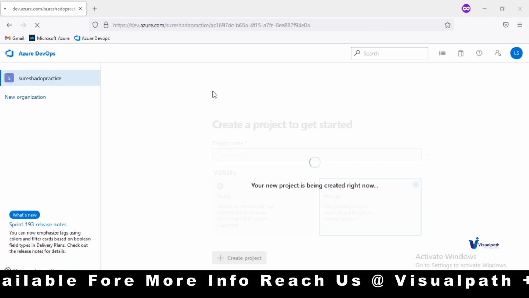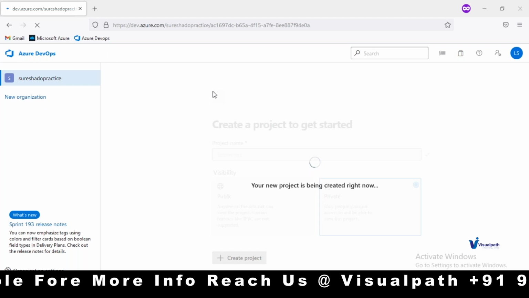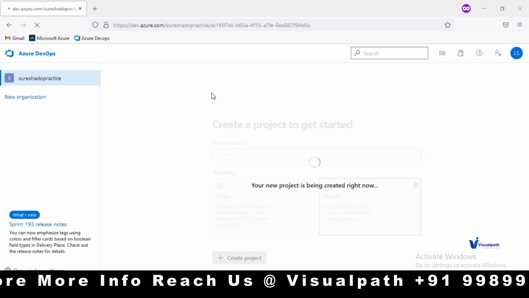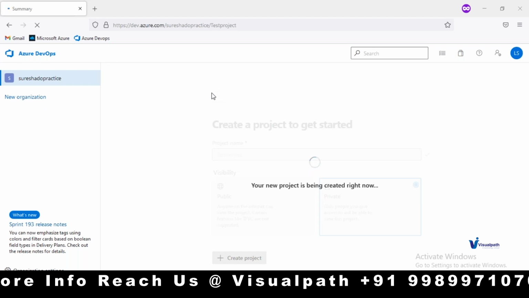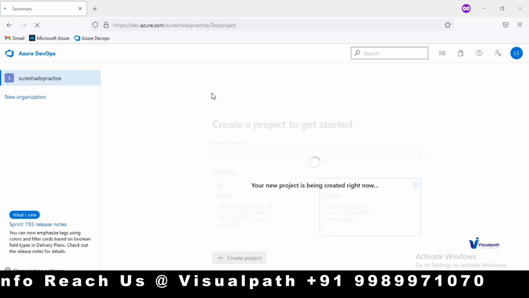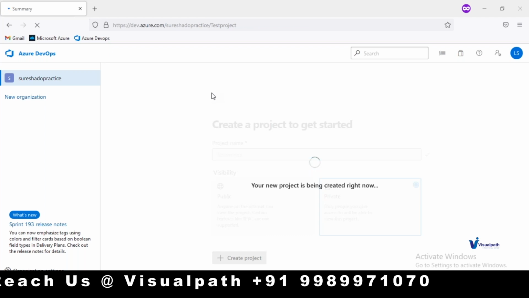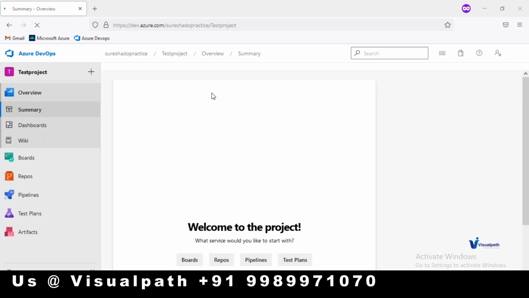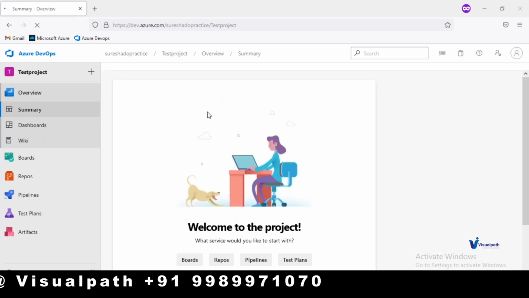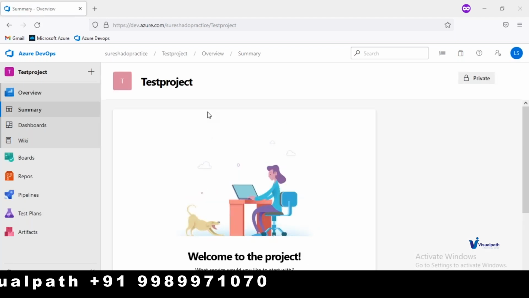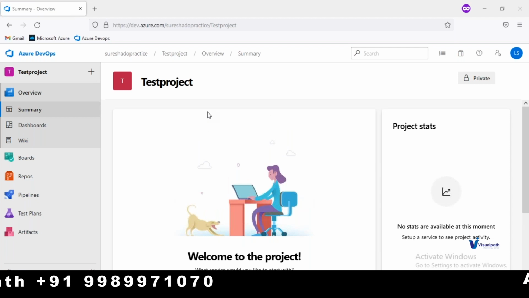Mani, what is the difference between creating an account in the Azure portal and in Azure DevOps? Creating an account in portal.azure.com will create an Azure Active Directory for you. Creating an account in dev.azure.com will create an account for you and an Azure DevOps organization.